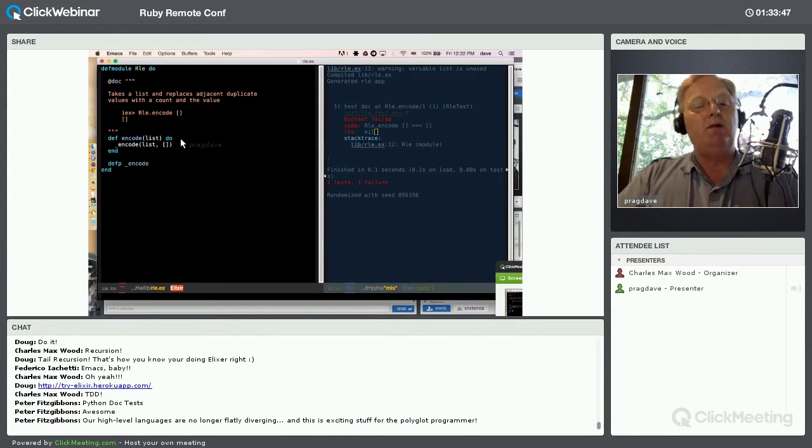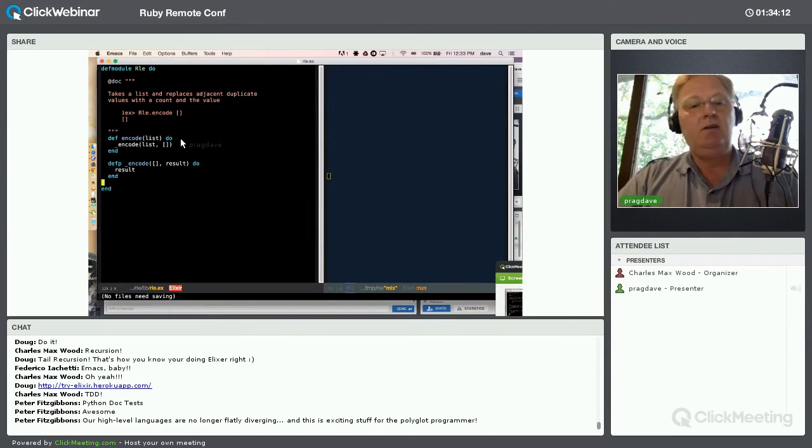And what am I going to do? Well, the first case I want to deal with is when I'm passed the empty list. So if I'm passed an empty list, I currently have a result. Well, then I know that my result is going to be whatever's in that result variable. So I can just say do result. And this should deal with our initial case here. So if I run my code again, yeah, now you'll notice my Elixir has turned green and I have no failures.